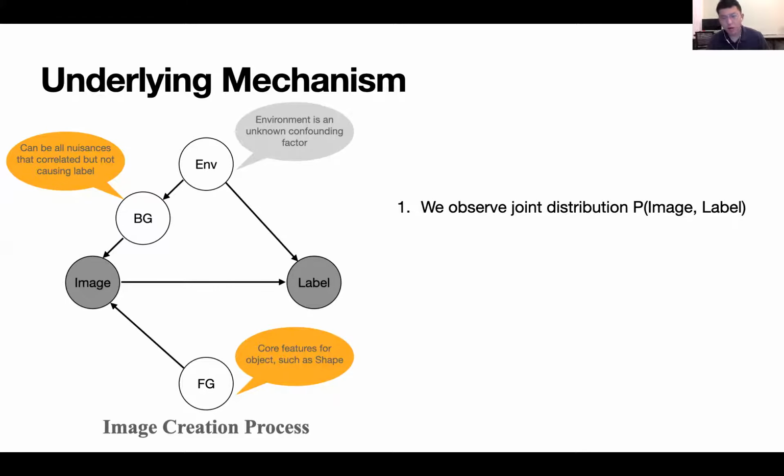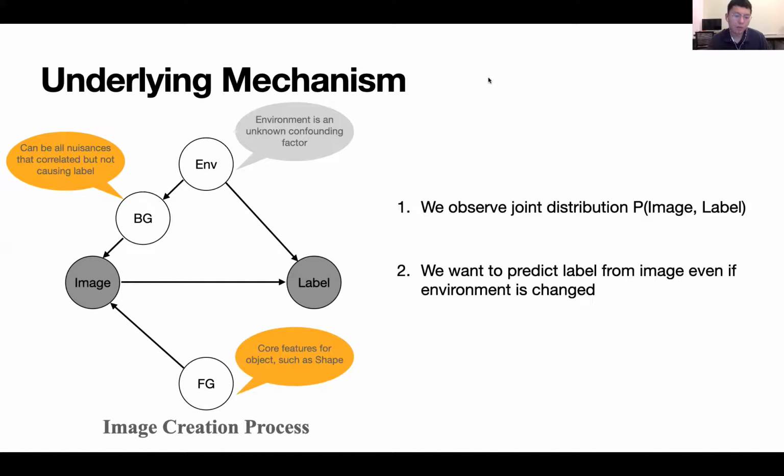Deep learning models learn correlation, which takes the spurious environment correlation into account. When the environment changes, the correlation no longer holds and the model cannot generalize. To be robust, we need to predict the label from the image even if the environment has been changed. Thus, we want the classifier to ignore the confounding bias and predict only based on the causal effect.